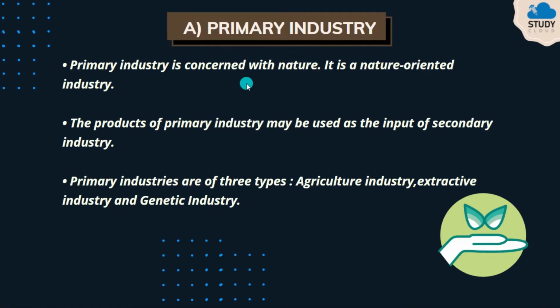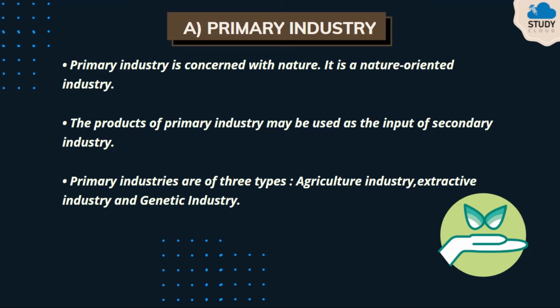First is primary industry. Now such type of industries are concerned with nature. It is a nature oriented industry. Now the products of primary industry may be used as the input of secondary industry. For example, primary industry consists of agriculture industry, extractive industry, genetic industry.